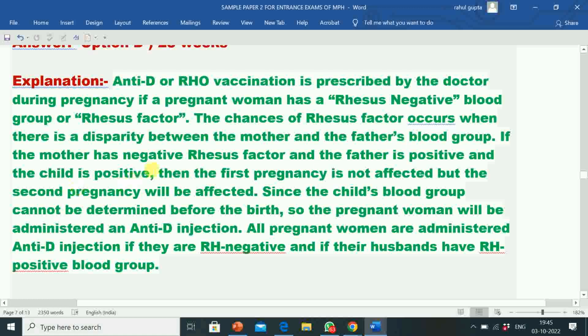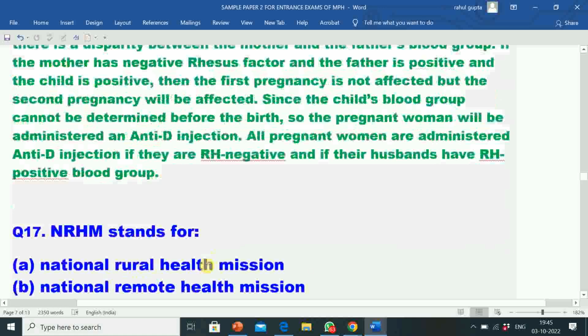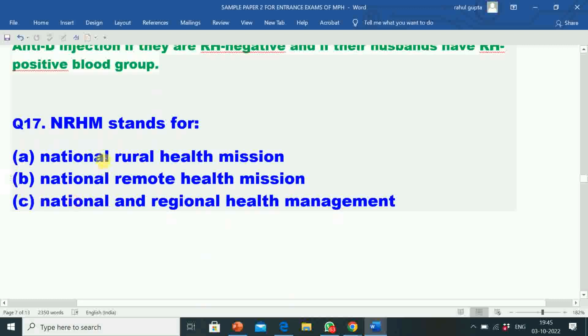If the mother has negative rhesus factor and the father is positive and the child is positive, then the first pregnancy is not affected but the second pregnancy will be affected. Since the child's blood group cannot be determined before the birth, the pregnant woman will be administered an anti-D injection. All pregnant women are administered anti-D injection if they are Rh negative and if their husbands have Rh positive blood group. Next question 17.